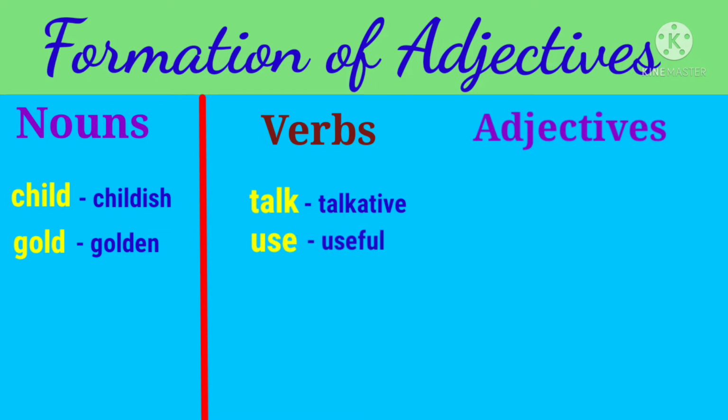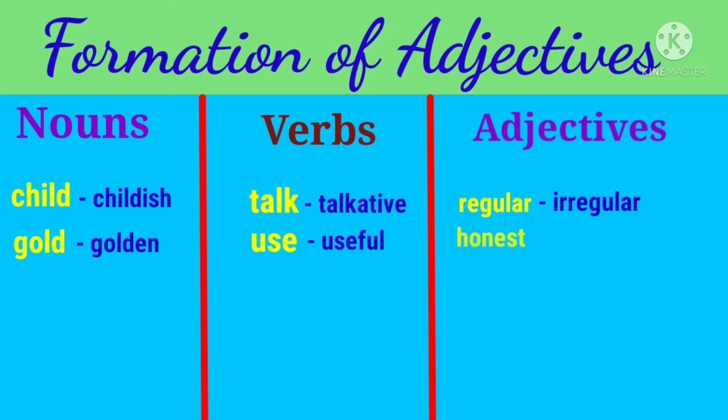Okay? Now look at this word regular. Which part of speech is it? Yes, it's an adjective. And we can form adjectives from other adjectives. And the adjective of the word regular will be irregular. Now look at this word honest. This is also an adjective, right? And another adjective can be formed from this adjective, that is dishonest.